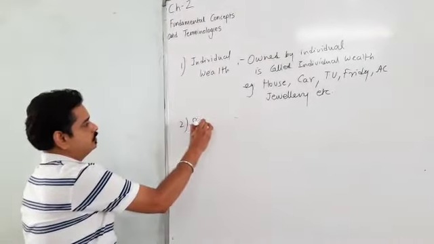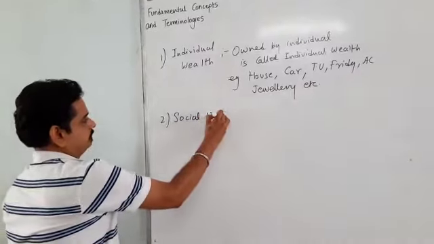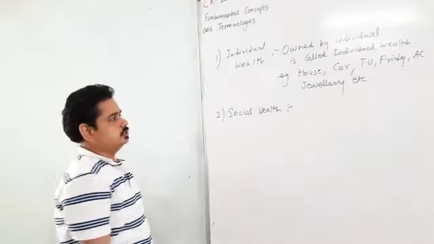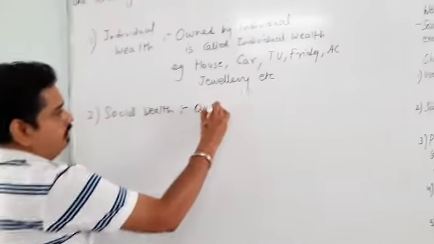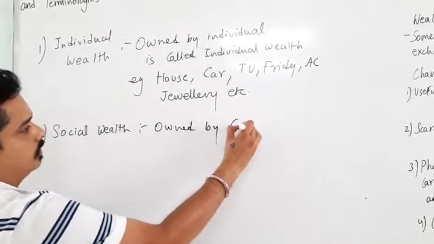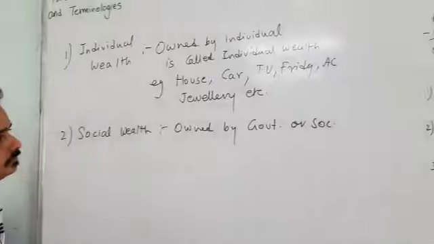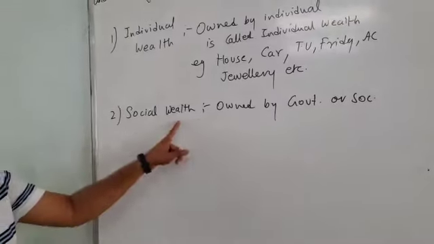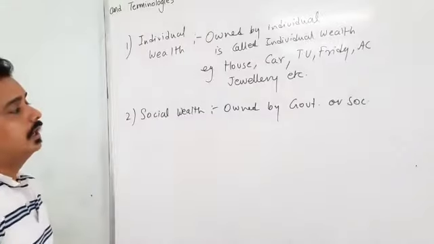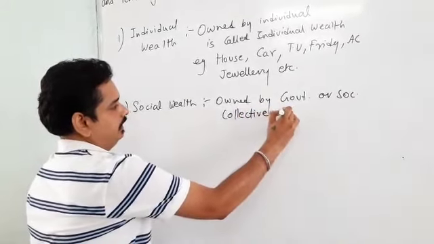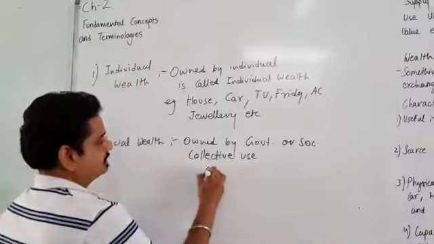Then comes the social wealth. Social wealth is owned by government or society. Social wealth always has a collective use.